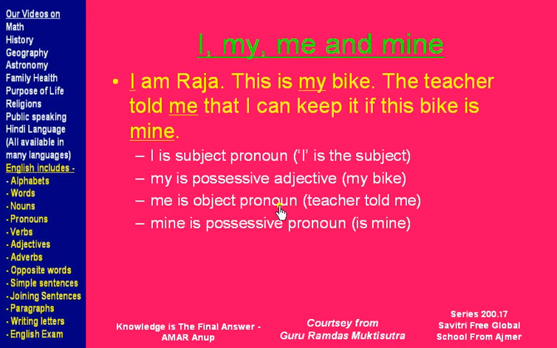Me is object pronoun. The teacher told me. So the teacher is subject, told is the verb and me is the object pronoun. The teacher was doing the action of telling and I was the object of that action. He was telling me, so me is the object pronoun.